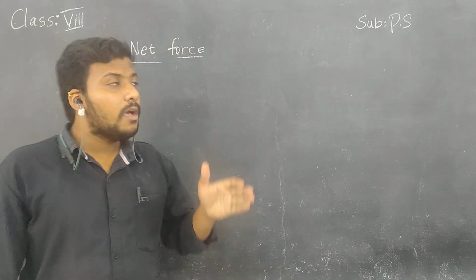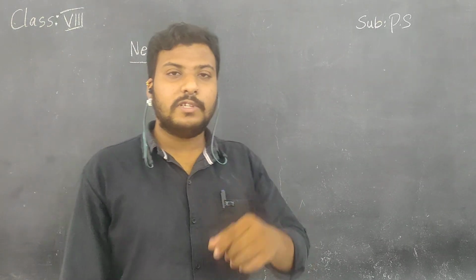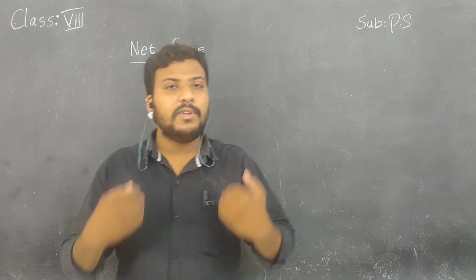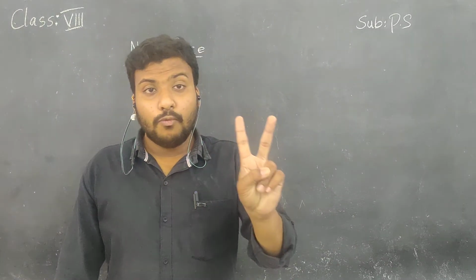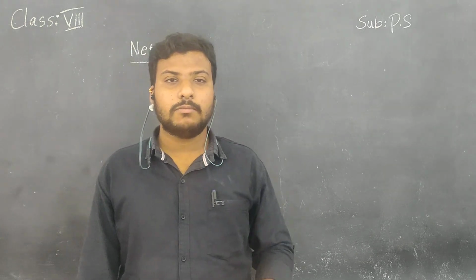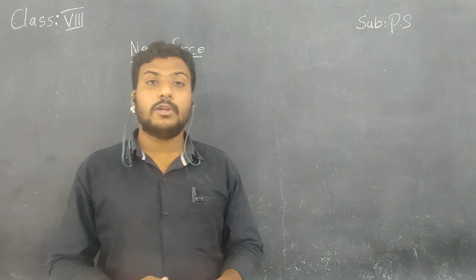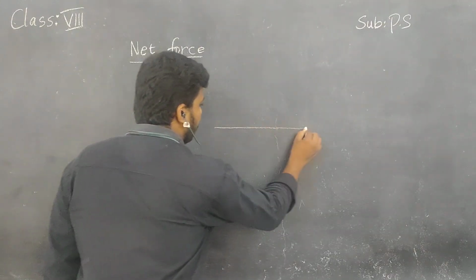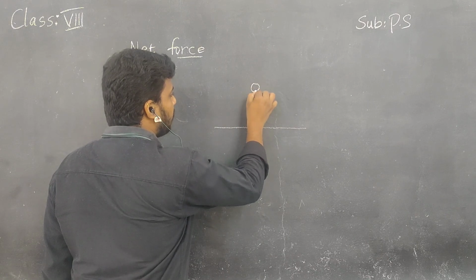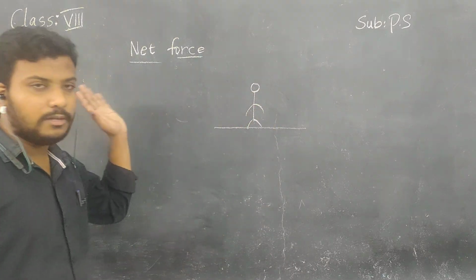I will write the definition on the board, but before writing, I have to give an example. Consider me as an object. I am a human body. Right now, there are two forces acting on my body. Do you know, children? One is the gravitational force and the other one is the normal force. How, sir? Children, this is the land, nothing but the surface. Assume I am standing on the surface of the land.